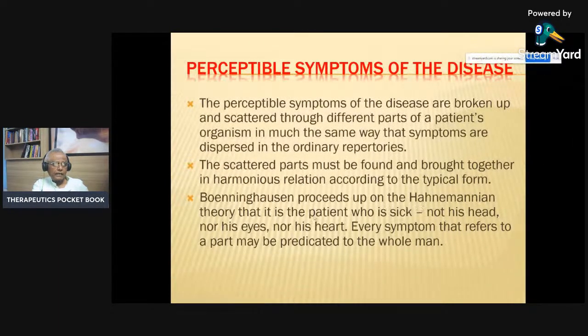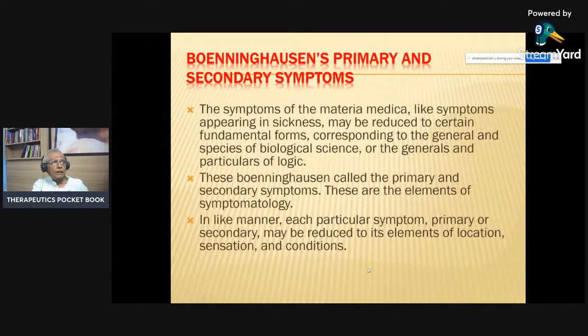Boenninghausen proceeded upon the Hahnemannian theory that it is the patient who is sick, not his head, not his eye, not his heart. Every symptom that refers to a part may be predicated of the whole man. Now, there are two kinds of symptoms: primary symptoms and secondary symptoms.